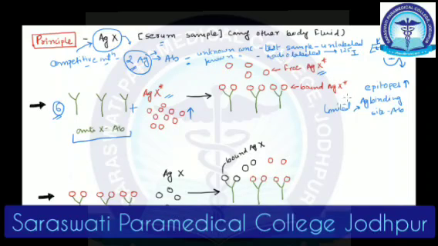The first step is to prepare antibodies against the antigen that we are looking for, and the same antigen. When I say same antigen, don't think that I'm talking about the sample, okay? I know I'm working with some sample that has antigen X. I will get that antigen X and make a preparation which is radioactively labeled. Mix both of them. I'll make sure that the number of epitopes is more than the antigen binding sites, so that there is competition between the test antigen and the radiolabeled antigen. Alright, this much is clear. Let's move on to the next step.